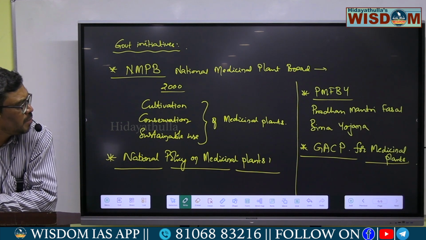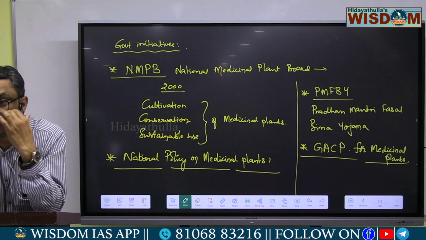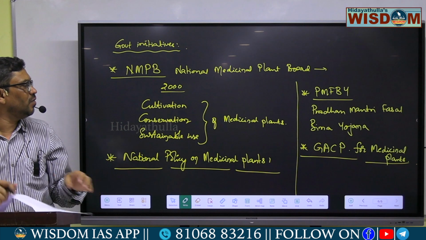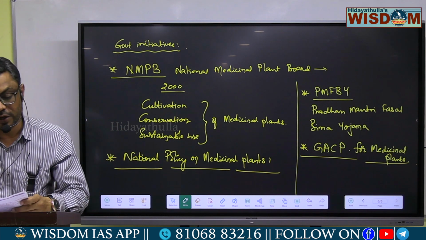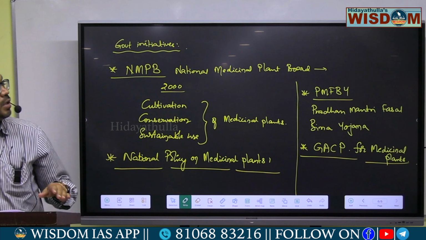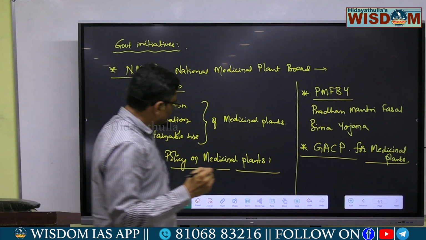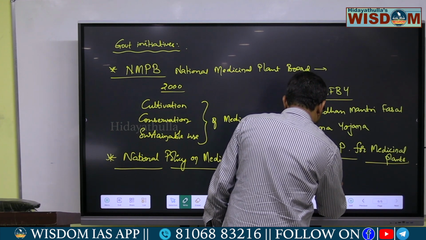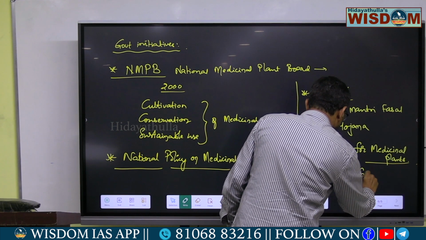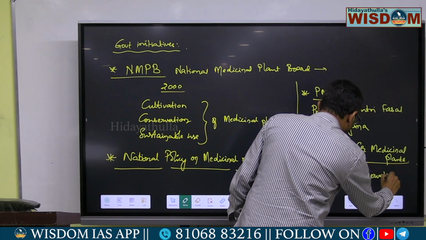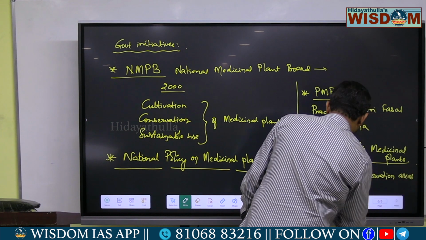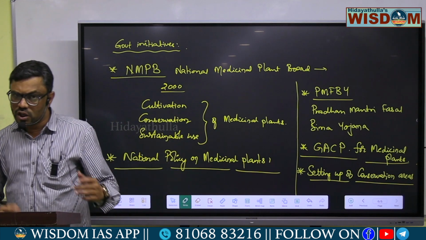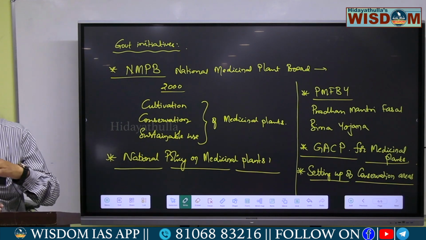Okay, and also GACP practices for these medicinal plants. That means Good Agricultural and Collection Practices, for ensuring the safety and quality of the medicinal products. And the government has also set up conservation areas for medicinal plants. Various types of medicinal plants are facing threat, which are endangered.